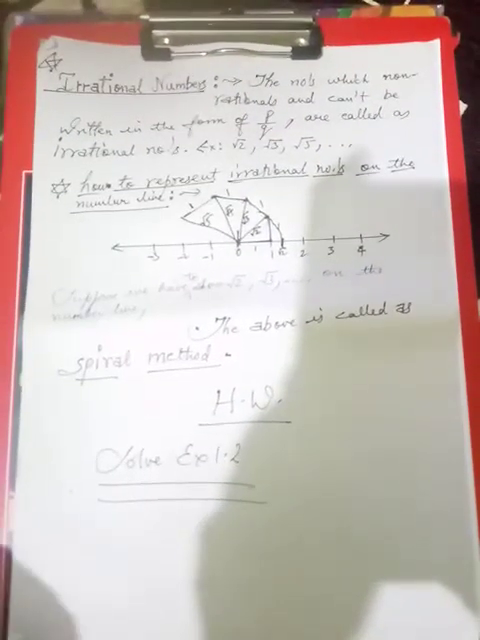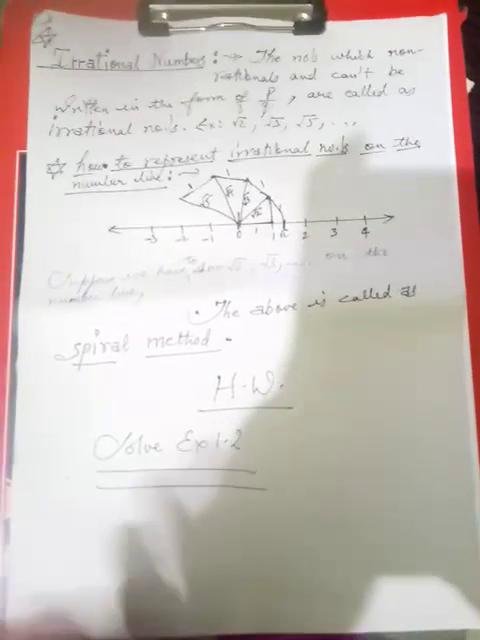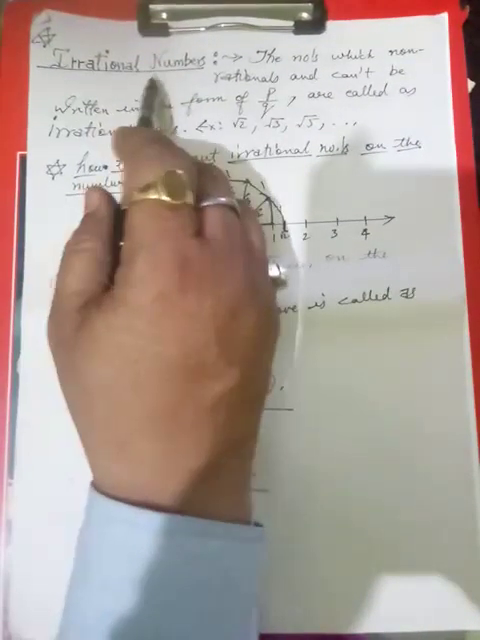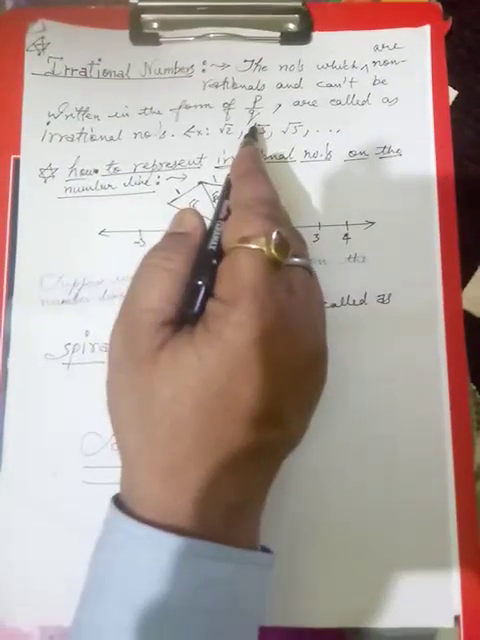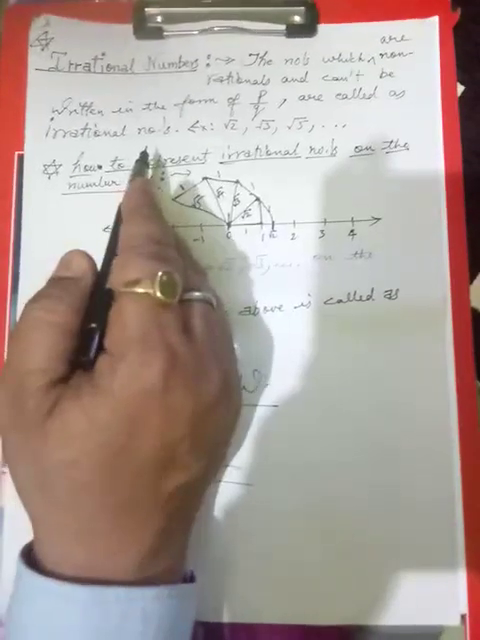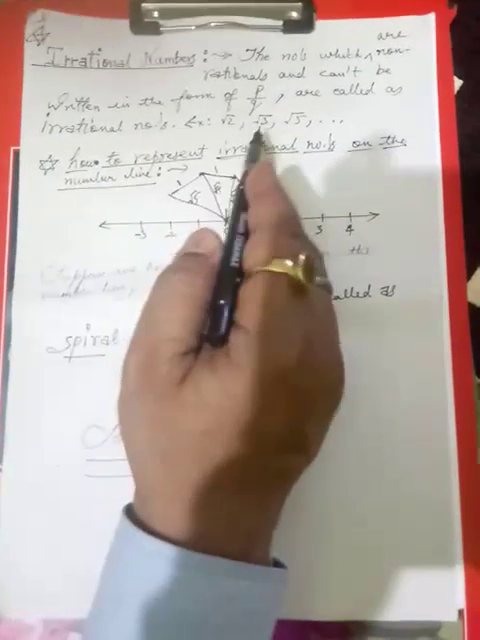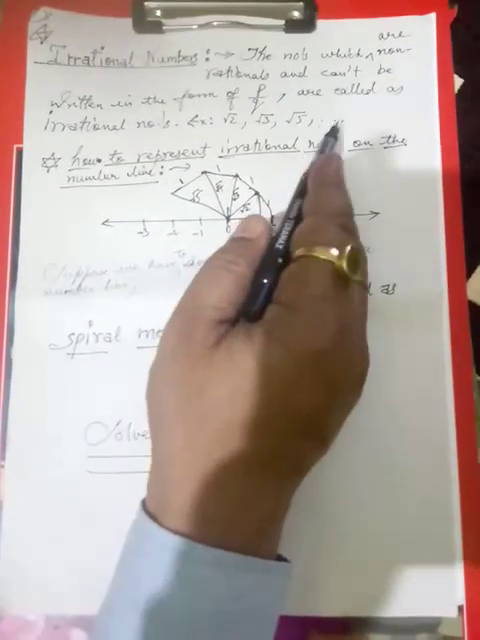Now the next topic is irrational numbers. Definitely the numbers which are in the form of P upon Q are called rational numbers. So what are irrational numbers? The numbers which are non-rational and can't be written in the form of P upon Q are called irrational numbers, such as under root 2, under root 3, under root 5, like this, dot, dot, dot.